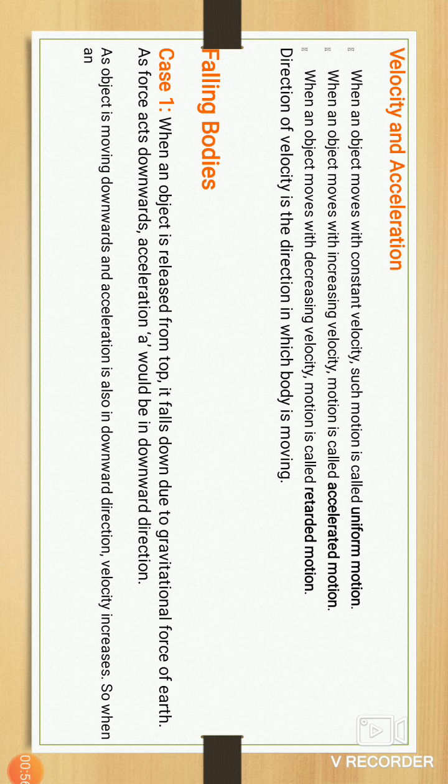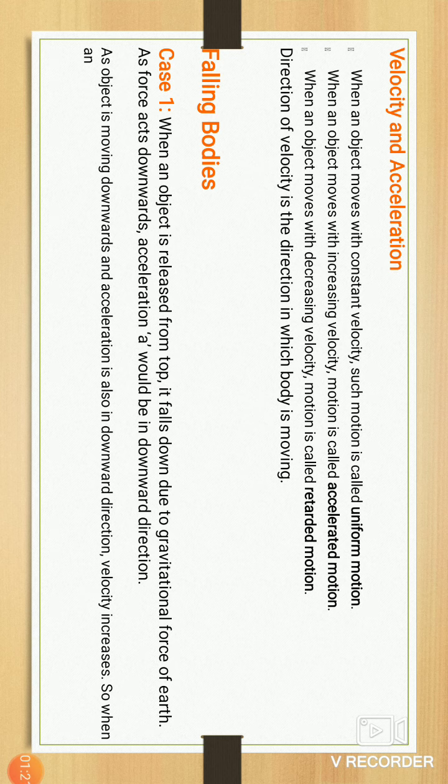When an object moves in a circle with constant velocity, such motion is called uniform circular motion, okay. Acceleration, accelerated motion. When an object moves with an increasing velocity, the motion is called accelerated motion.